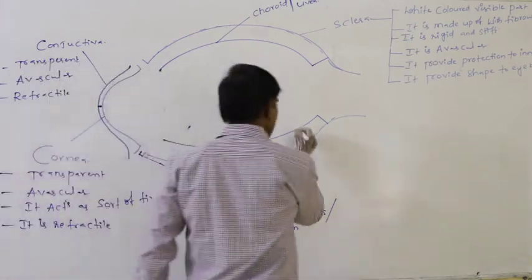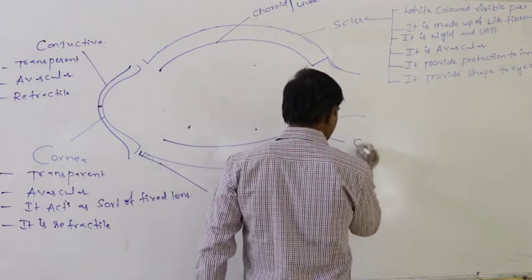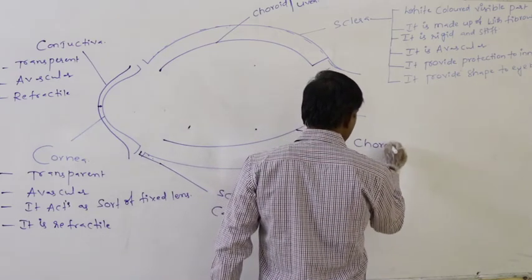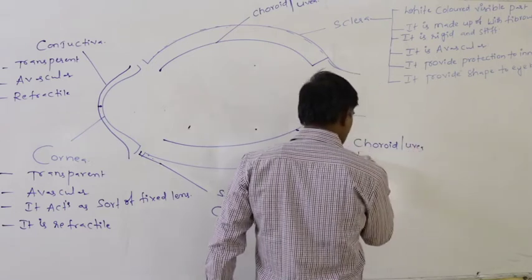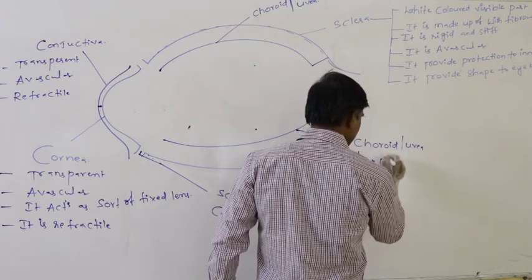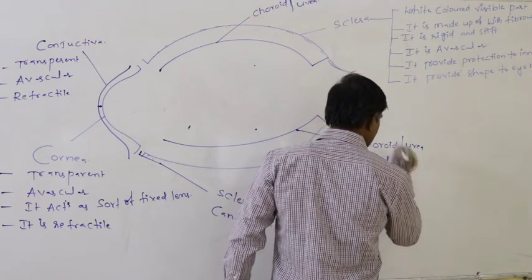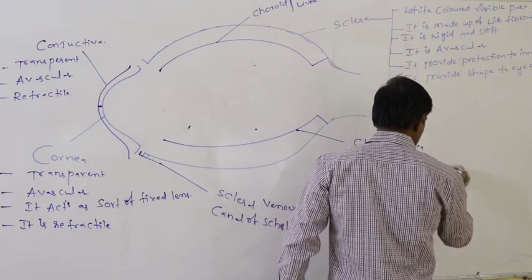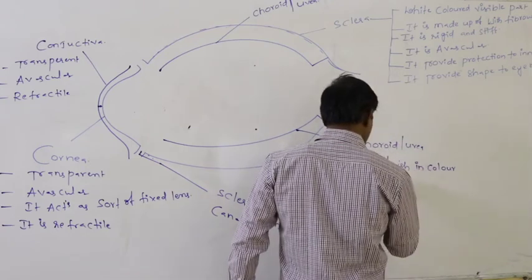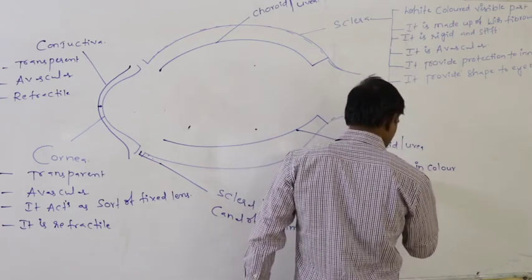Definitely this choroid or uvea is bluish in color. It is with rich blood supply.